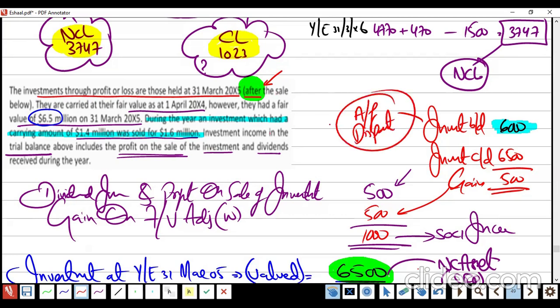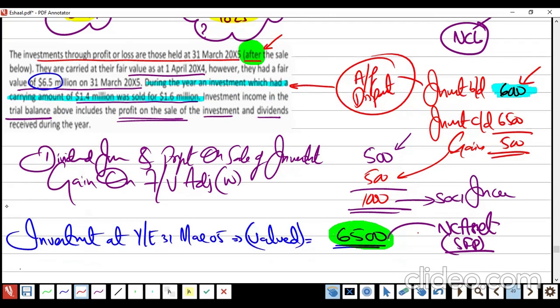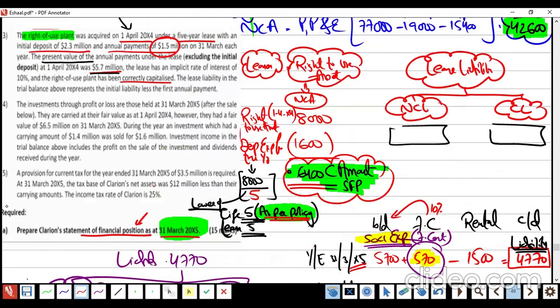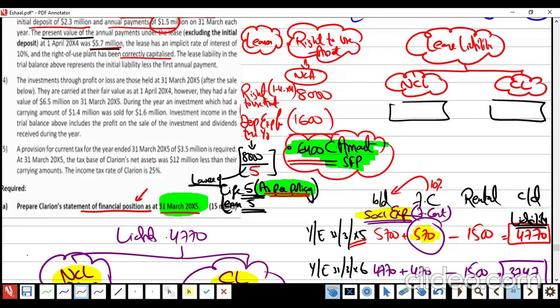That means the disposal of this blue color is already taken care of by the examiner. That's why I took 6,000. Be relaxed. I took 6,000, compared it with the value at end of the year, and I found the gain, which is going to be part of my income statement, and the value at year end is going to be my non-current asset, which is going to be reported in SFP. Got me or no? Any questions? No. Wow, mashallah.